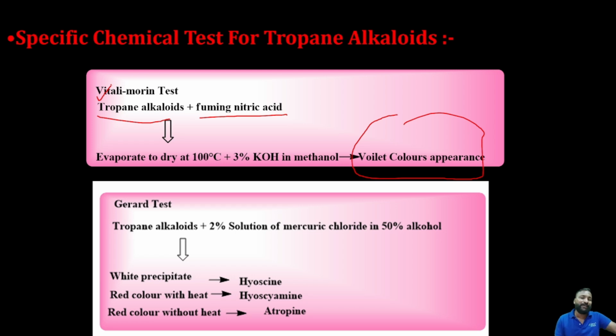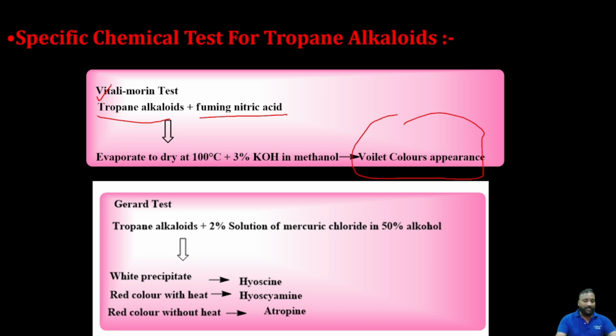If it produces a white precipitate, that is hyoscine. If it produces a red color upon heating, that is hyoscine. If it liberates a red color without any heat, that is atropine. So these are the preliminary phytochemical confirmation tests for the tropane alkaloids.